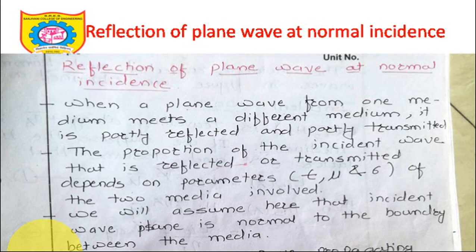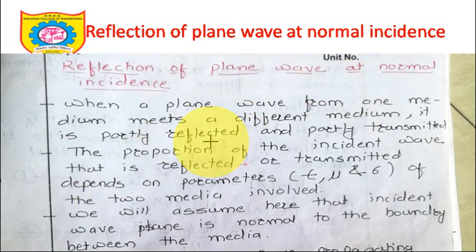It is something like the boundary condition that we have talked about. In a simple way, for the boundary condition we took the direction of E bar and H bar at an interface, then we understood a current, then we applied a closed path. It's very easy to understand. This derivation is very simple, but concepts are more important. Sometimes numericals can also be asked, but till date no numerical has been asked in an examination.